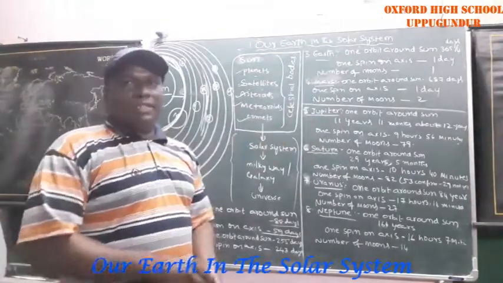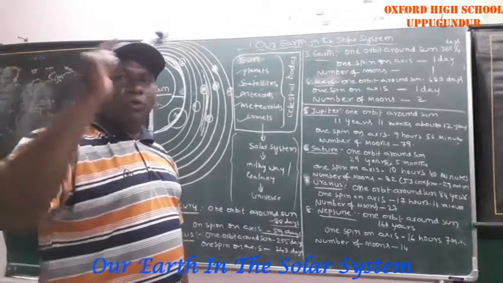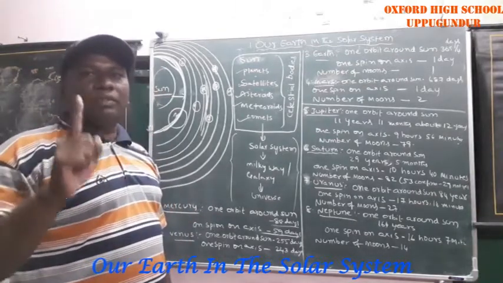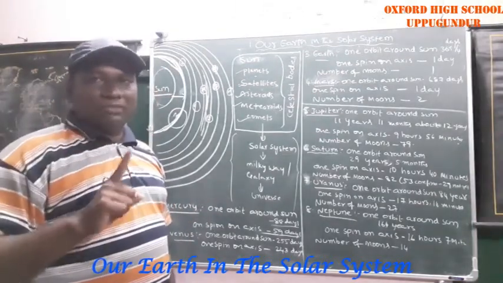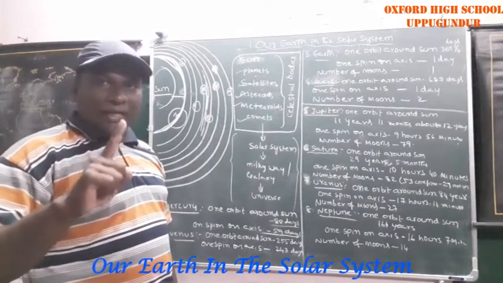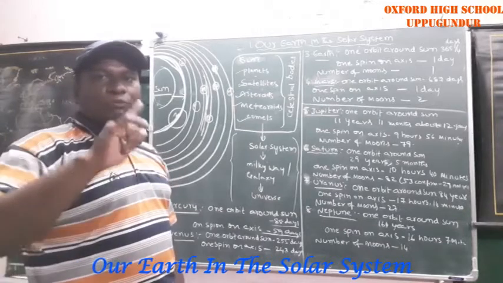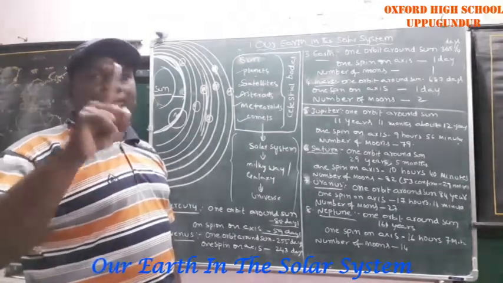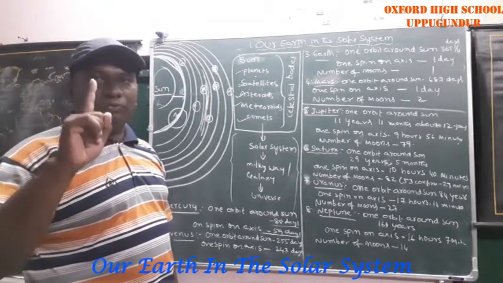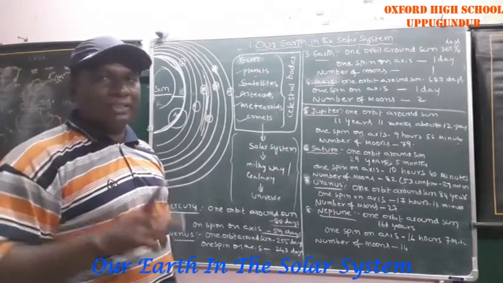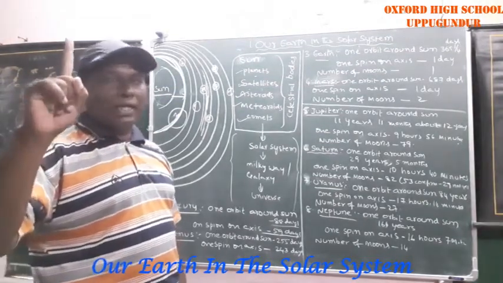Okay, how much time does Earth take to move on its own axis? 24 hours. That means one day. That's why we observe day and night. How much time does it take to finish moving around the sun? It takes 365 and 1 by 4 days. That means nearly 1 year.